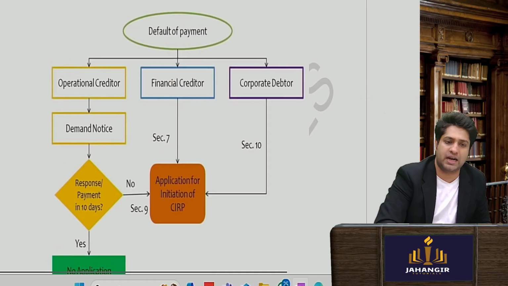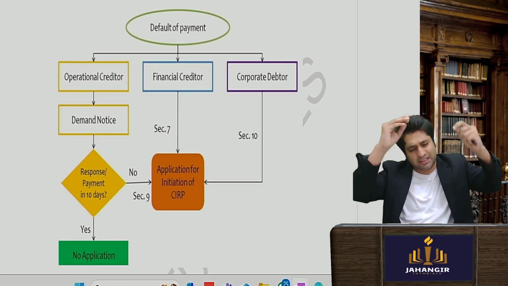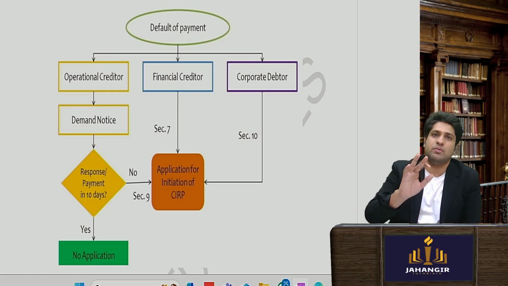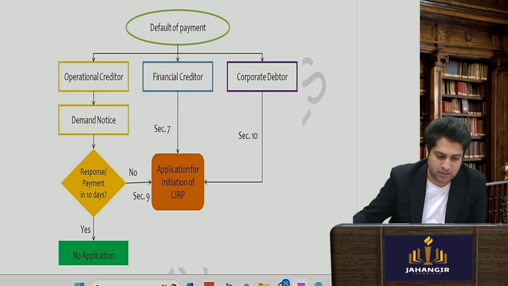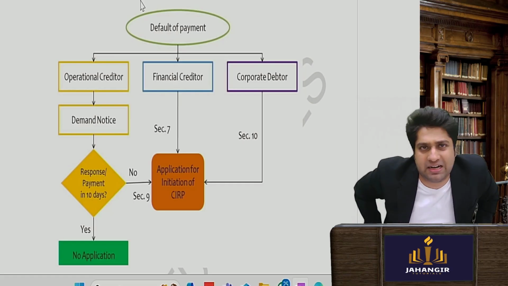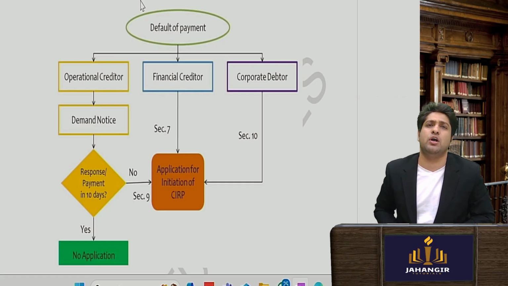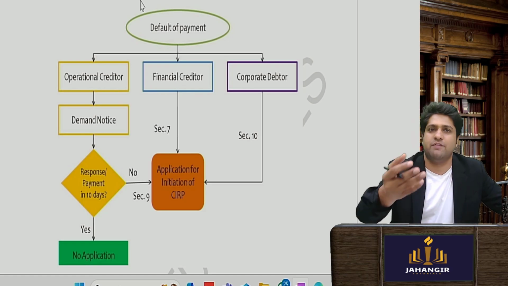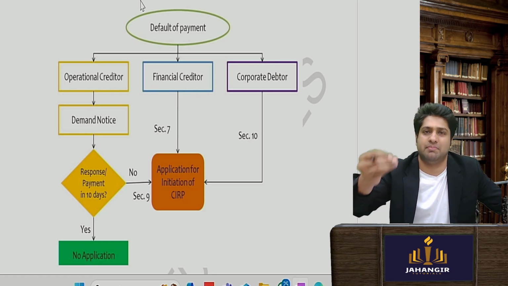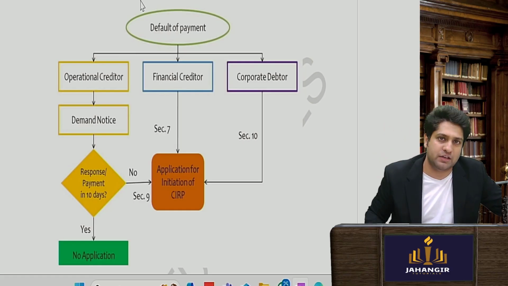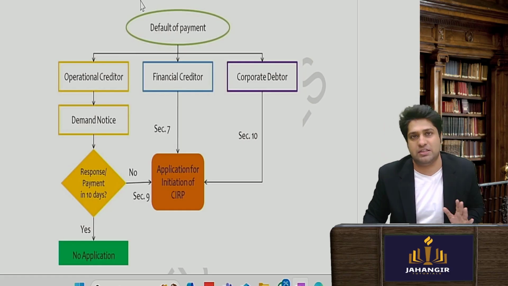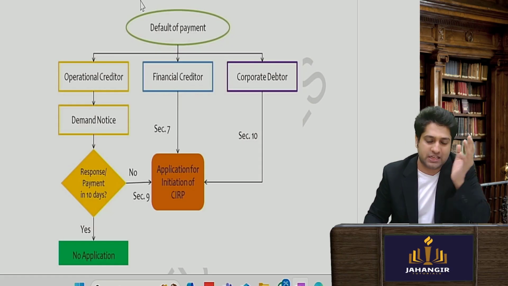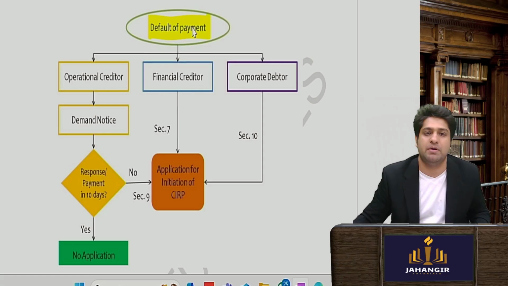So what is the entire flow of the chapter? What is the entire IBC? What happens here? Okay, so let's see. Insolvency will be, first there has to be a default. A company which is completely into profit, not making any default, cannot come before IBC code 2016. Clear? If everything is good, a profit making company, a company which has never made a default, can never come before IBC code because it doesn't look like any problem. The entire process starts from a default, non-payment of debt.